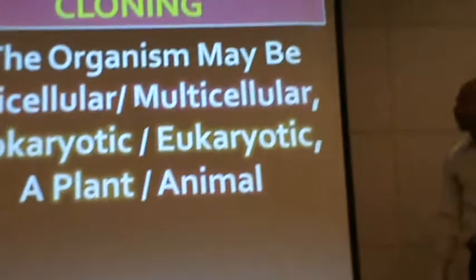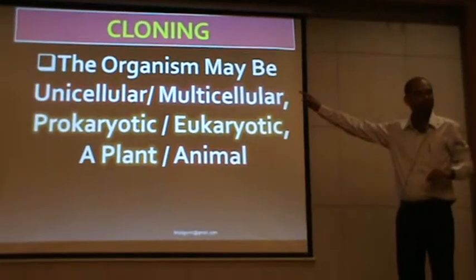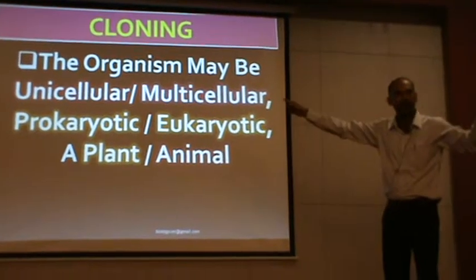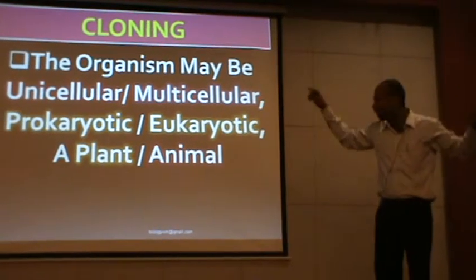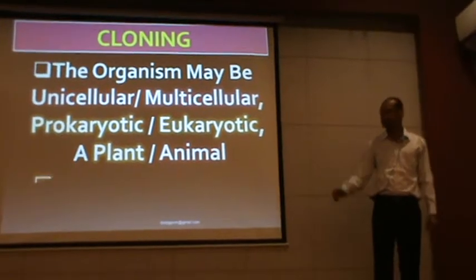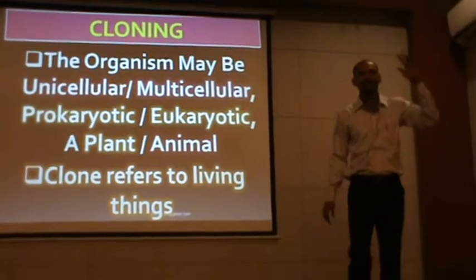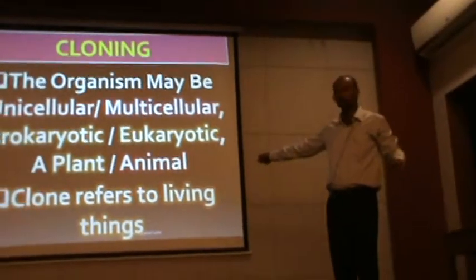So they have the same genotype. The whole body, the whole animal, the whole organism remains the same, and that's why it is called animal cloning or whole organism cloning. So a clone may be gene cloning, cell cloning, or whole organism cloning. You can always create a clone of a unicellular organism, multicellular organism, prokaryotic, eukaryotic, plant, animal, anybody.